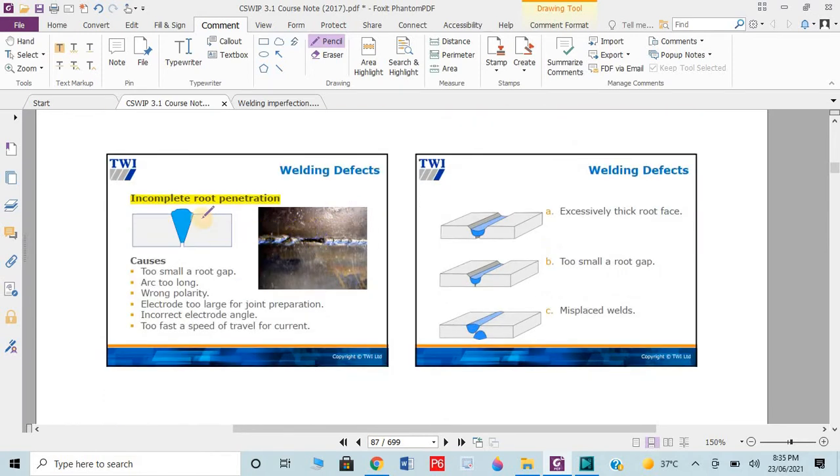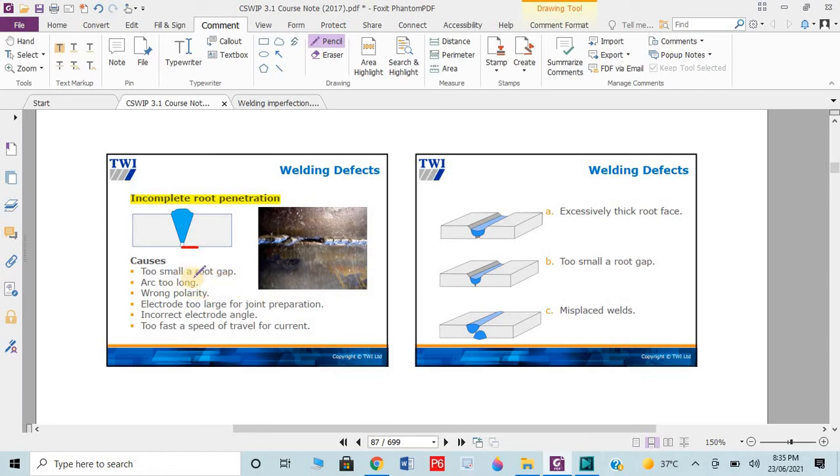Here we start the welding defects which we previously discussed. Incomplete root penetration. See, up to here we have the root. If this area remains unwelded, then it's known as incomplete root penetration. What could be the causes? As I said, we will discuss the concept of the defect, then causes, then its rectification plan.